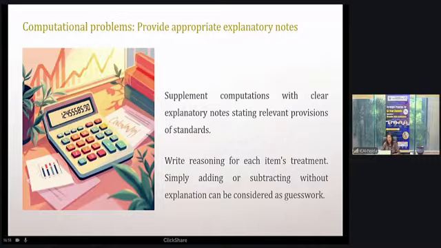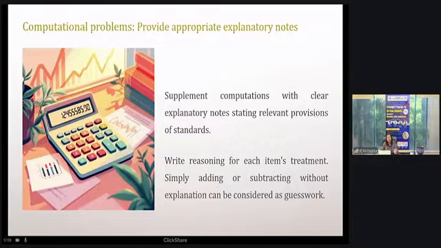Where your theoretical answer is there, give reasoning for each item's treatment. Terminology, the verbs which are used in your question, are a requirement part of the question, and that is also to be taken care of. For example, if the question says discuss or explain the concept, then it is not the computation which is required, it is the explanation which is required. Your explanation may include computation, but it will not only be computation. So the verbs given in the question are very important, and you should lay proper due emphasis on those verbs.